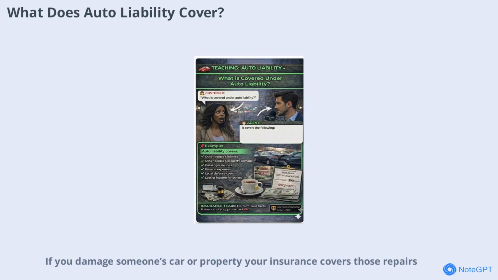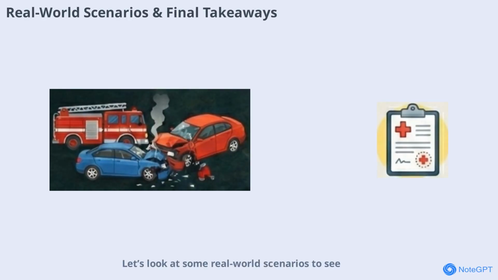If you damage someone's car or property, your insurance covers those repairs. And if the injured party can't work, your policy can pay their lost wages. This comprehensive protection is why liability insurance is required by law in most places. Let's look at some real-world scenarios to see why having enough auto liability coverage is so important.